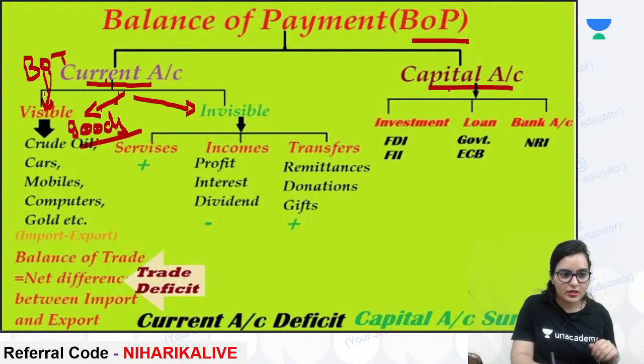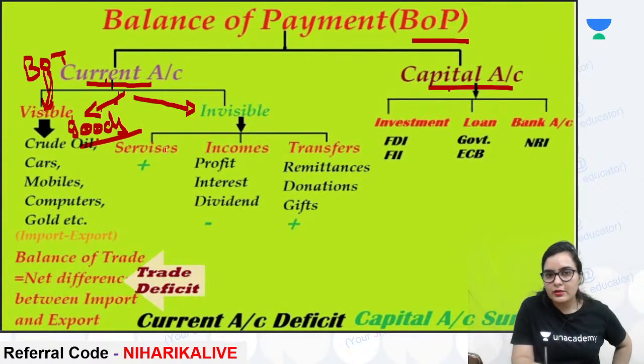Does balance of trade include services also? Please tell me. This was one of your questions in your exam. Does it include services?